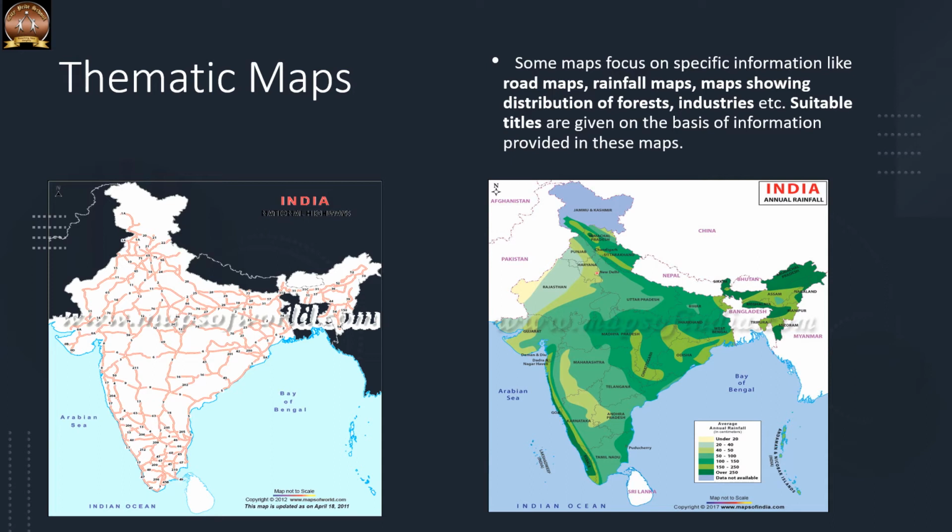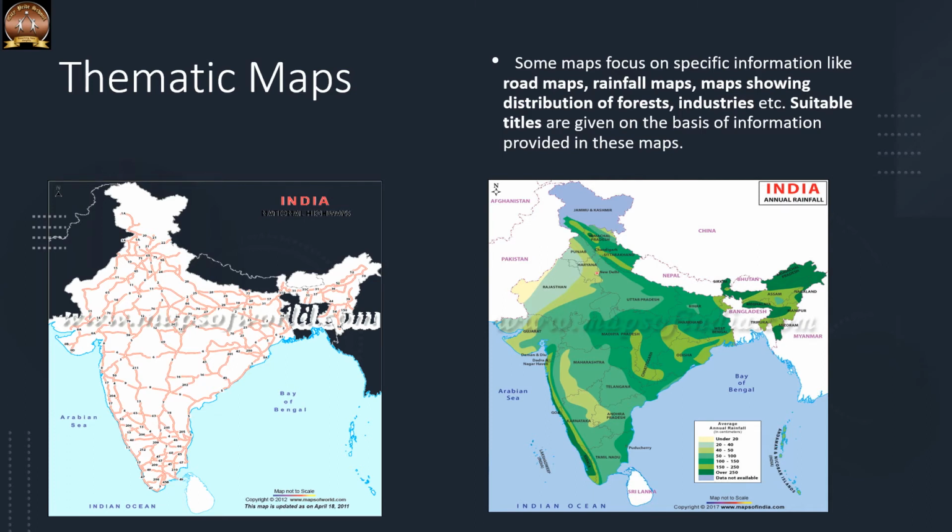In the next map you can see it is mentioned annual rainfall. Annual rainfall means how much rainfall that particular area receives in a full year. So that is mentioned. Like this, there will be some maps related to distribution of forest, how much forest is there, how many industries are there in those places, how many natural sanctuaries are there, how many crops grow in different areas. All of those come under thematic map.